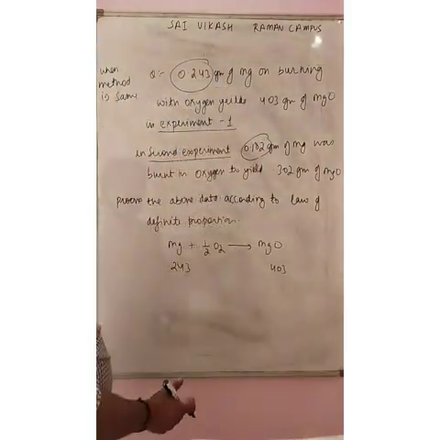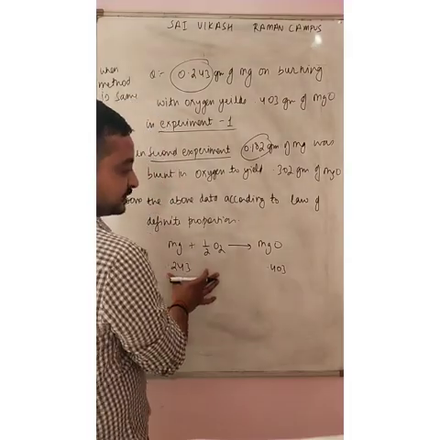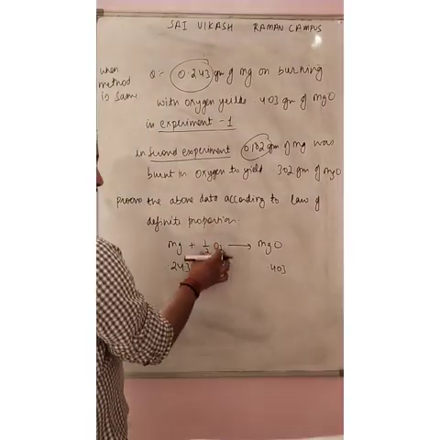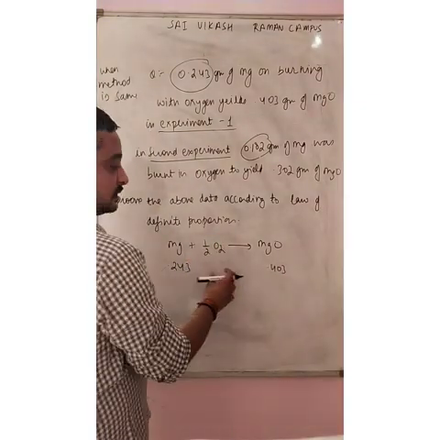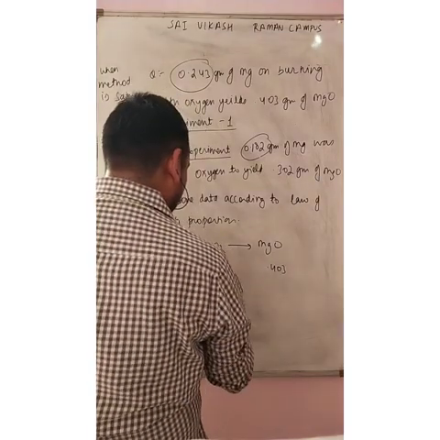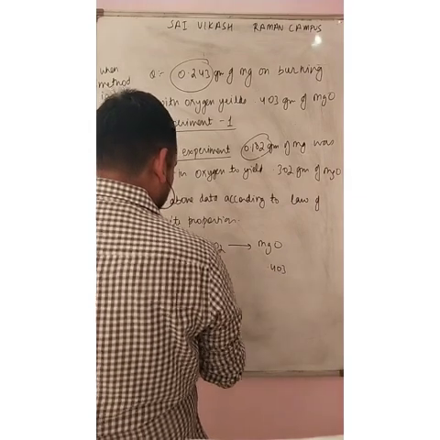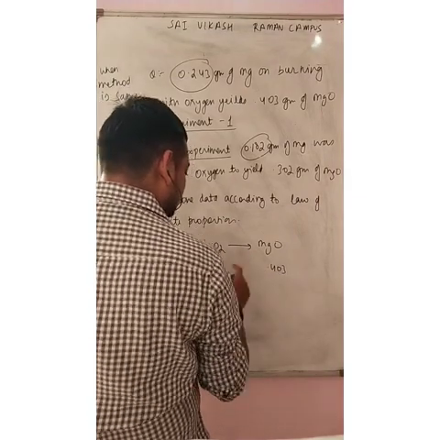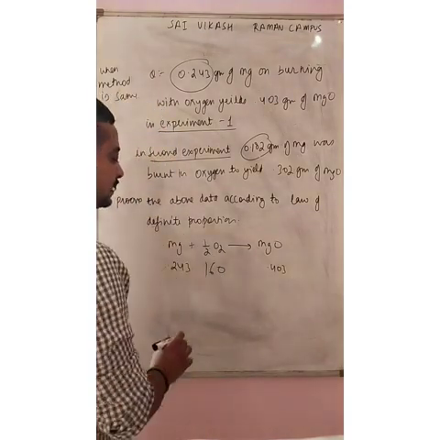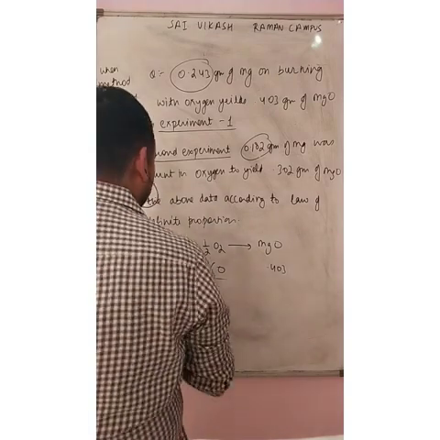We can easily see that according to the law of conservation of mass, the mass of the reactant side should equal the mass of the product side. So how much quantity will this be? 0.403 minus 0.243. Let us calculate: 3 minus 3 is 0, 10 minus 4 is 6, 3 minus 2 is 1, 0.160. We can easily see 0.160 gram of oxygen was combusted with Mg.